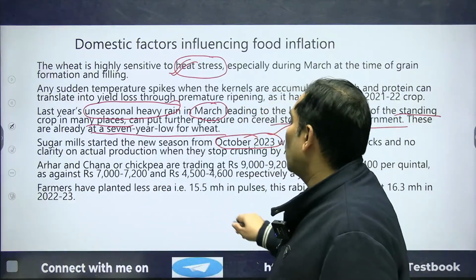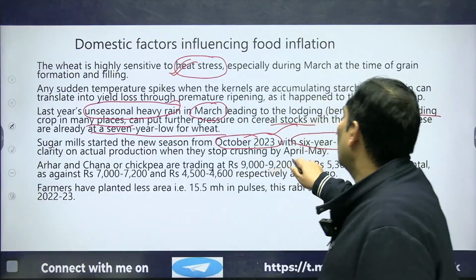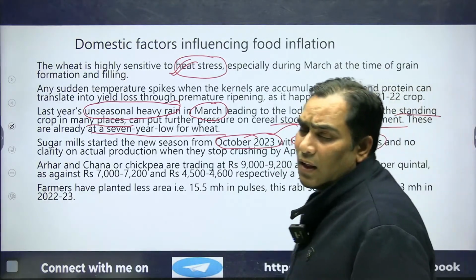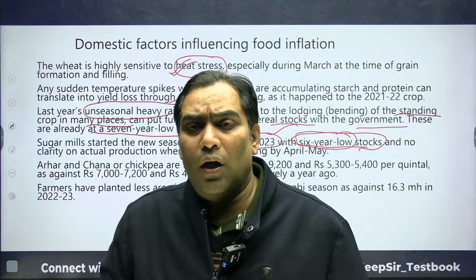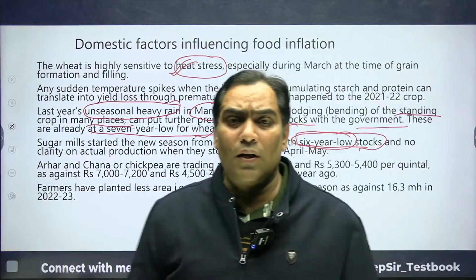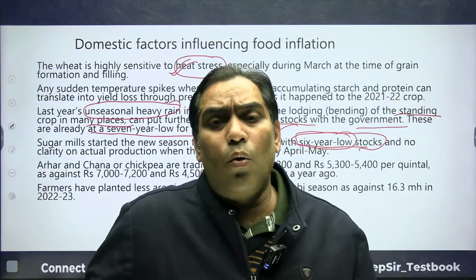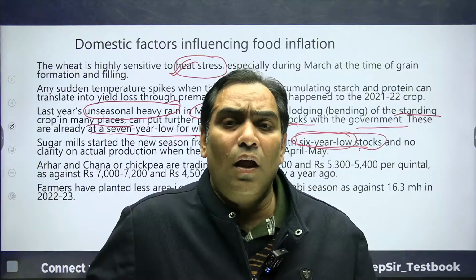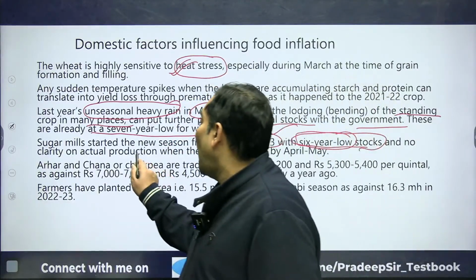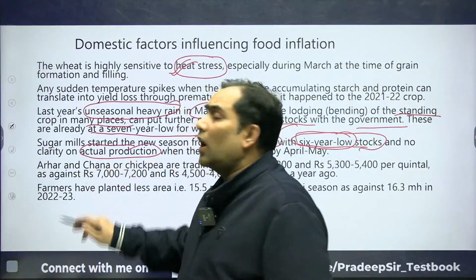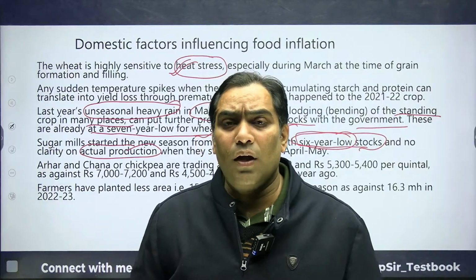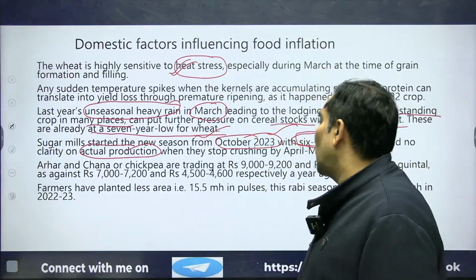That means the sugar mills started the new season in October 2023 with the lowest stock in six years, and on top of that, they do not have clarity on actual production, on how much production is going to take place in this financial year.